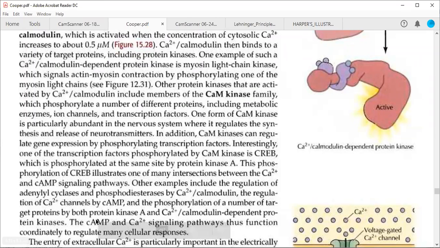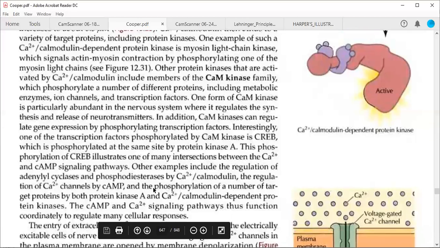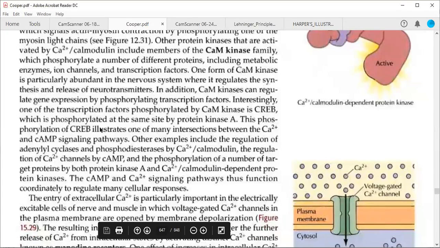Whether it is protein kinase C or protein kinase A, they will result in the same type of changes within the cell. Another example includes, so you need to underline these two lines. They are working in a similar fashion, so they will help each other, or they can work in the absence of the other.